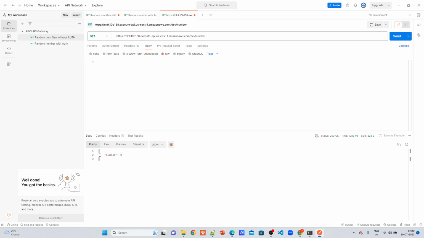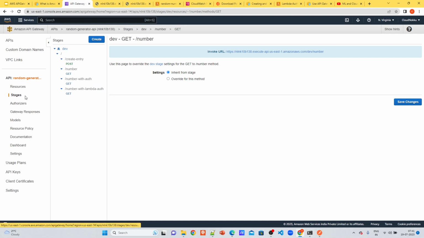See, it's sending a number in JSON format, number 7. Since it's a random generator, this API randomly generates an integer between 0 to 9, and it will send it to you. Okay, so I will show you the random generator function also, for you to quickly visualize what is happening behind the screen.